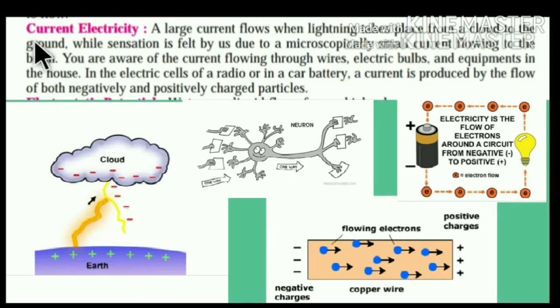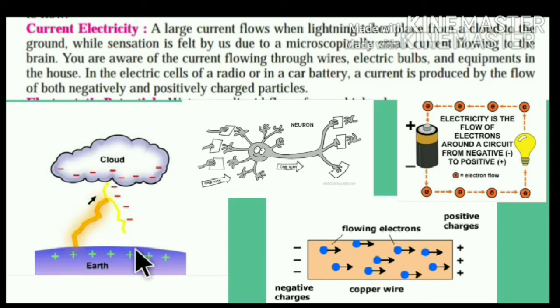Next point, current electricity. A large current flows when lightning takes place from a cloud to the ground. Let us see here: this is a cloud and lightning strikes the ground. Hence, a large current flows from the cloud to the ground.